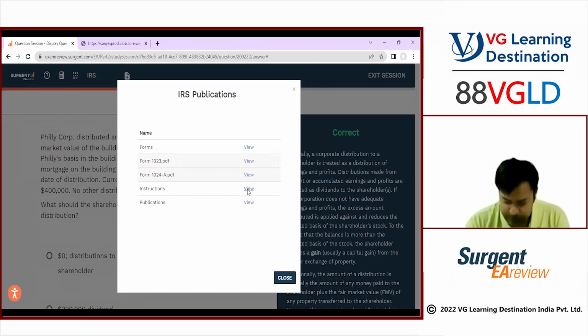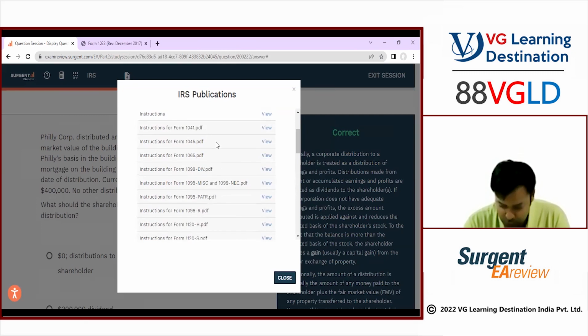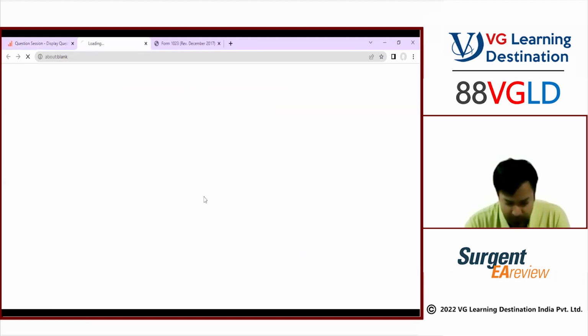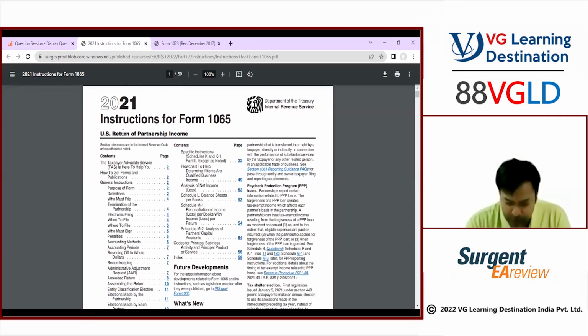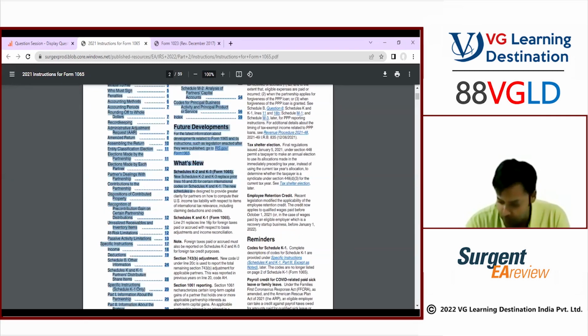Instructions. So basically, when you're filing the form, what are the things you have to take care of? What are the things you should consider in that case? Let's say I'm opening the instructions for 1065, which is the partnership return, the US return for partnership income. What are the things I should keep in mind? Which line item will I fill with what?